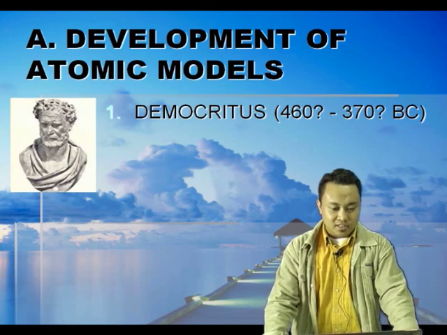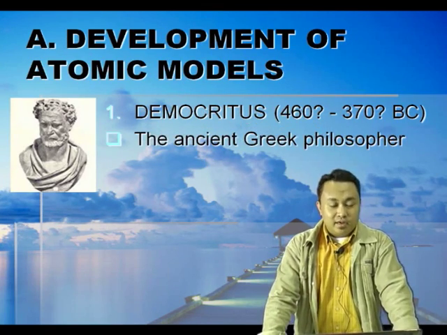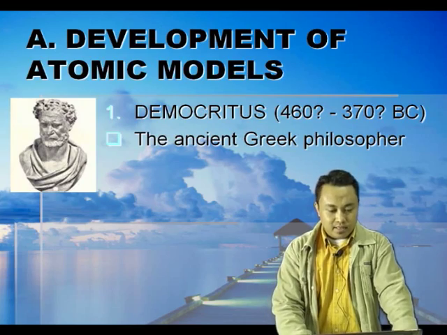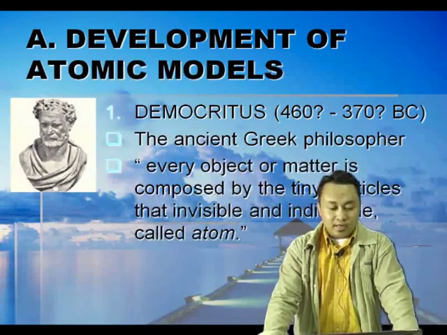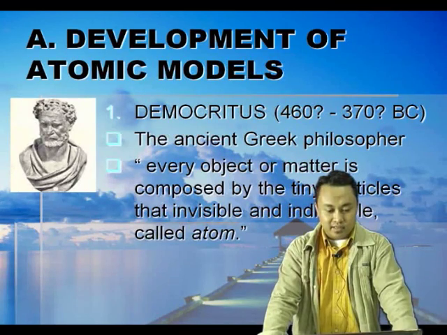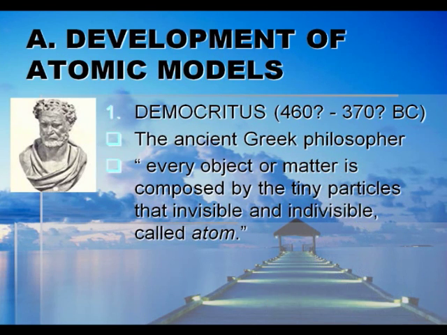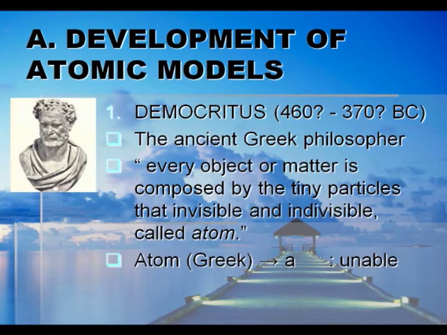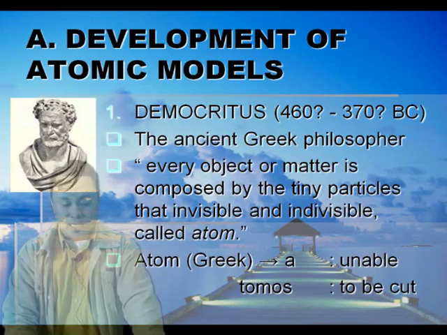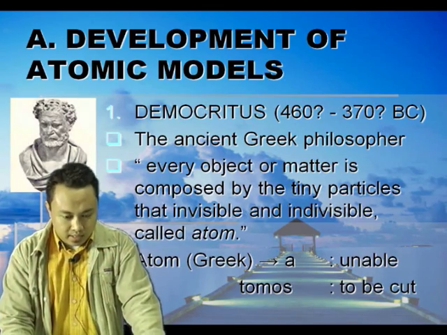First one, there was Democritus. He was the ancient Greek philosopher, and according to him, every object or matter is composed of tiny particles that are invisible and indivisible, called atoms. The word atom comes from the Greek, where A means not, and Tomos means to be cut. So, atom is not to be cut.